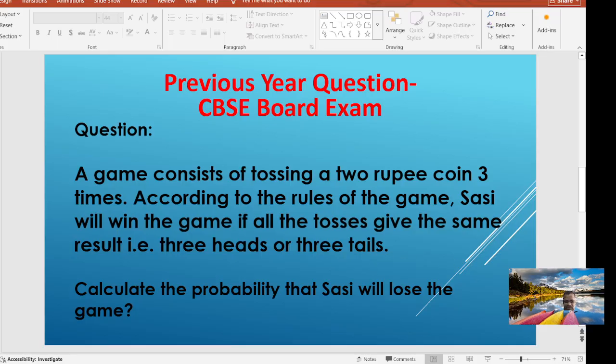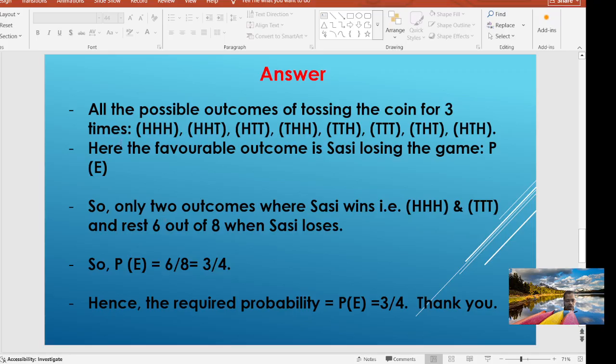So let's calculate this. This is a very interesting example. Before you read out the question, you have to first see what all the possible outcomes of that event are. So all possible outcomes of tossing the coin 3 times.